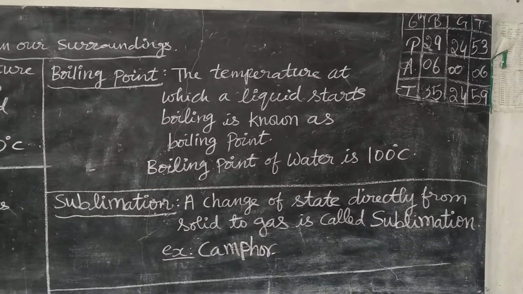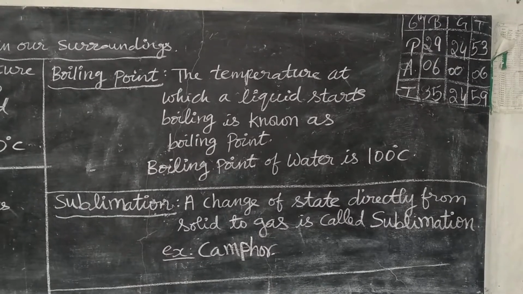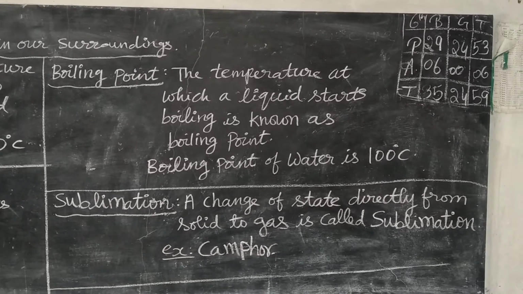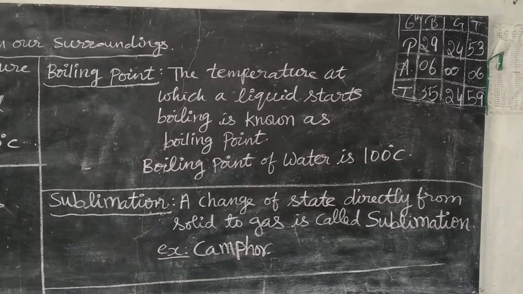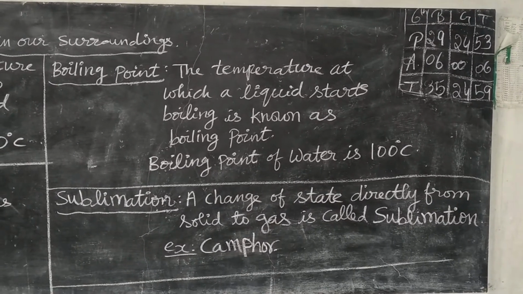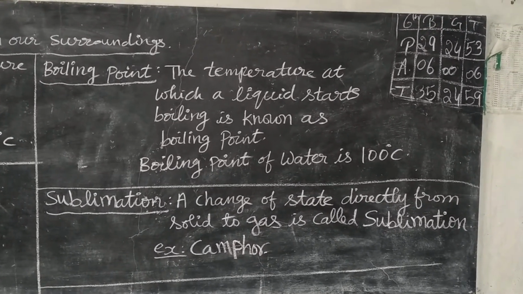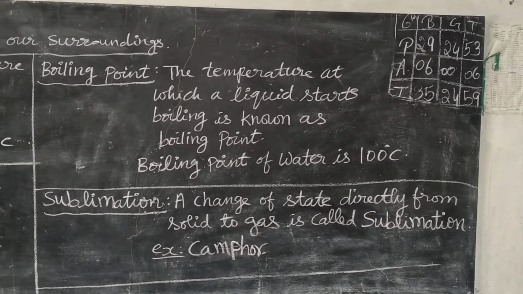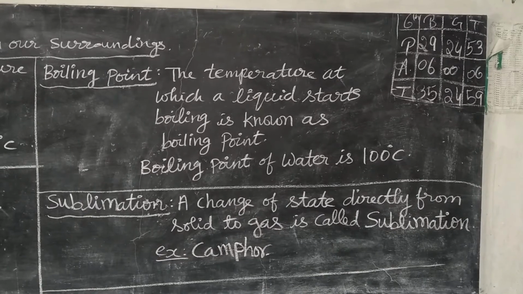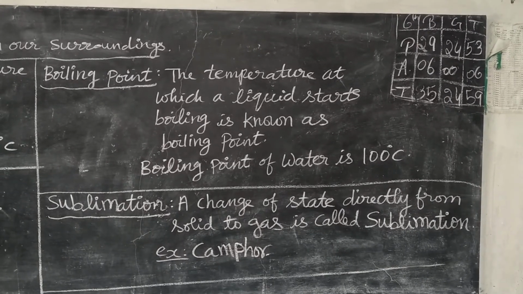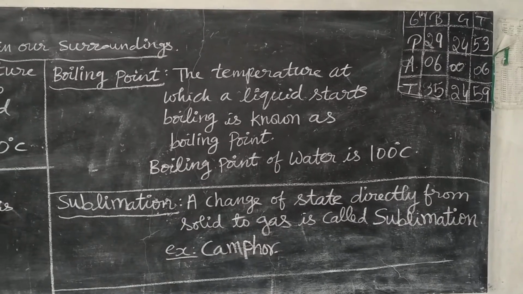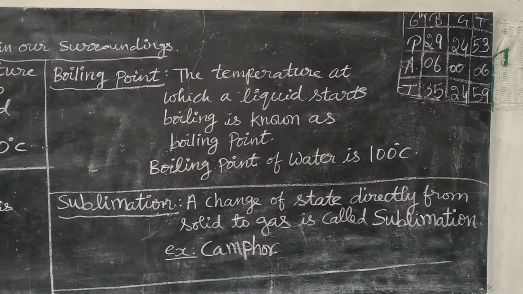Slowly after some time, the steam comes out from the surface of the water. So the boiling point of water is 100 degrees Celsius. Until 100 degrees Celsius, the water must be continuously heated. When it reaches 100 degrees Celsius, the water starts boiling. Then steam comes out from the surface of the water. This is called boiling point.